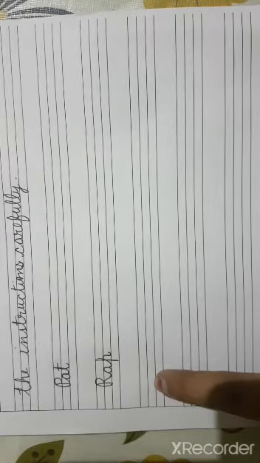C. C says k. Cat. So what will be the spelling of cat? C, A and T. Cat. C-A-T. Cat.